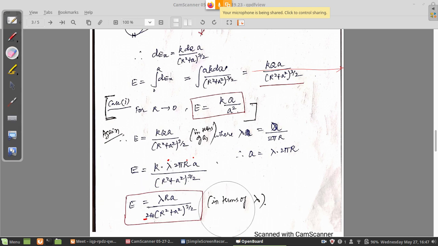So if in the question they give lambda, you have to use this formula. Otherwise, you have to use the previous formula, this one, kqa. So these are the two formulas that can be applied for a ring of charge.